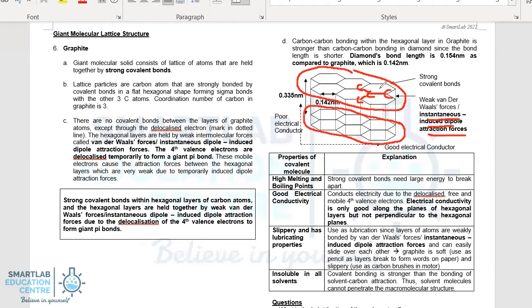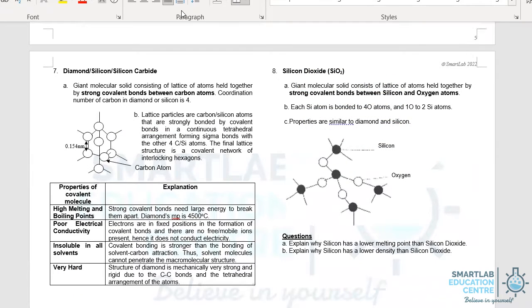So each carbon delocalizes the 4th valence electron to essentially form a giant pi bond within the hexagonal layers. And these pi electrons are free to move around. The pi electrons within the hexagonal layers can freely move around, which explains why graphite is a good electrical conductor. Let's take a look at diamond.